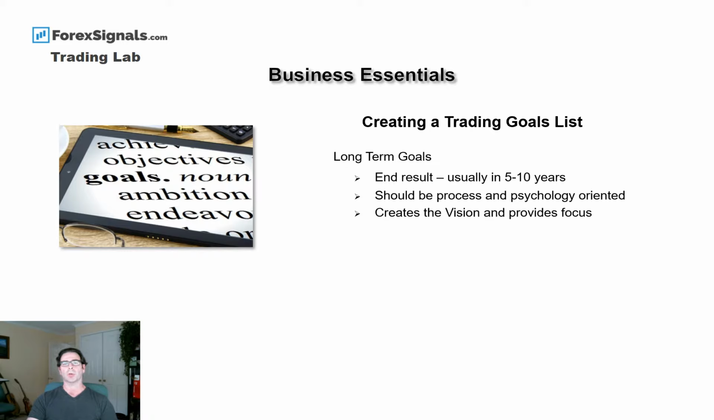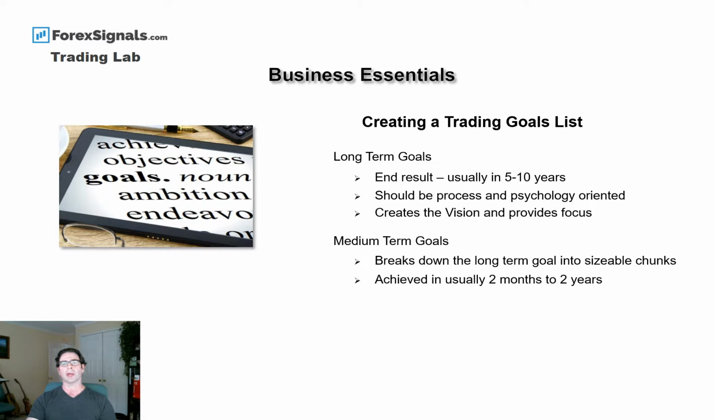So we've got one broad umbrella goal here, which we need to state, because all of our other goals will then come under that and be broken down accordingly. This now brings us to our medium-term goals. Our medium-term goals break down the long-term goal into sizable chunks. These are usually achieved in 2 months to 2 years. We said we'd be a private trader, working from home, working 4 to 5 hours a day.